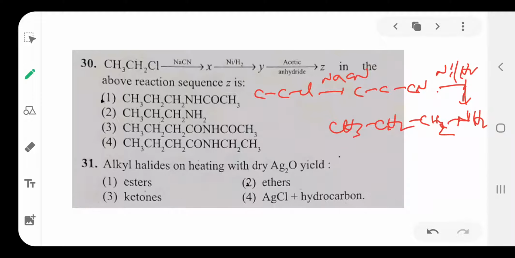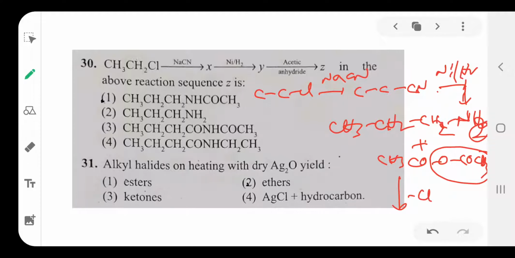Again, this propanamine reacts with acetic anhydride, CH3 COO COCH3. Then what happens here? Two hydrogens are there. One of the hydrogens combines with acetate, and acetic acid separates. CH3 COOH is separated, acetic acid.